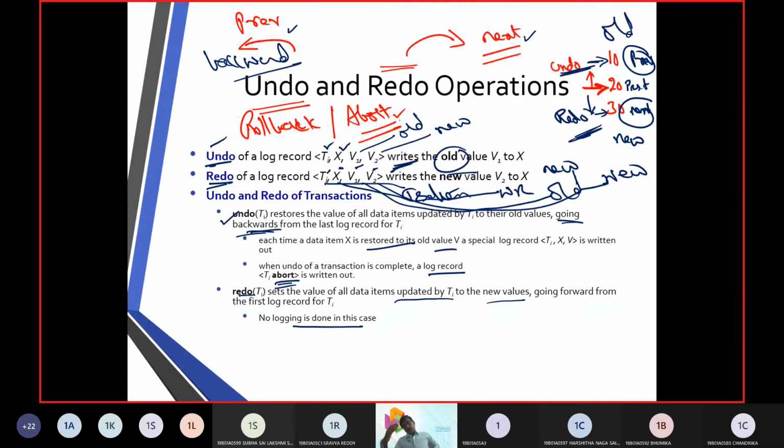The reason was, different values have already been given to that state. Now all the values are given, so it moves from the previous state to the next. It is going to move in a chaining model from the old state to the new state. So that is the reason why we don't have logging here in the redo operation.